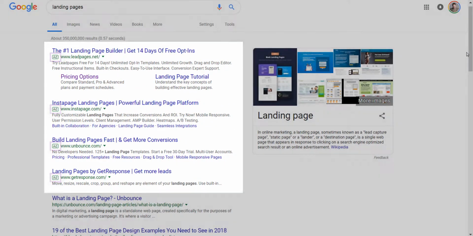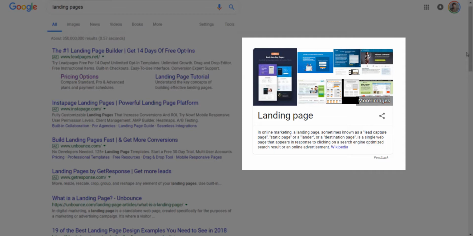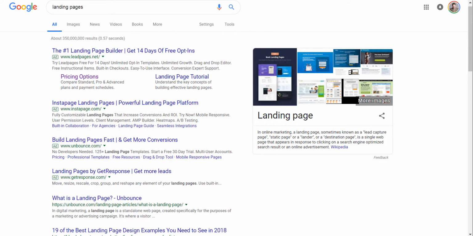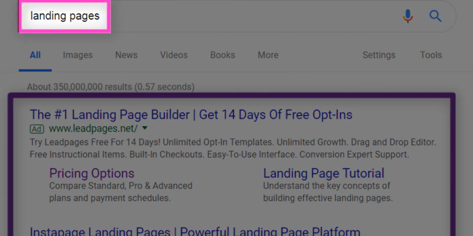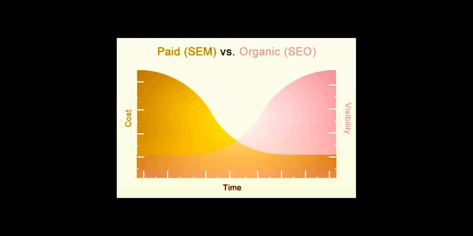And off to the right-hand side, this is what Google calls the knowledge graph card. We won't focus on that since that's more of a facet of SEO. Instead, my concern is how did these guys show up here at the very top of page 1 for this keyword? The simple answer is they've paid for it.